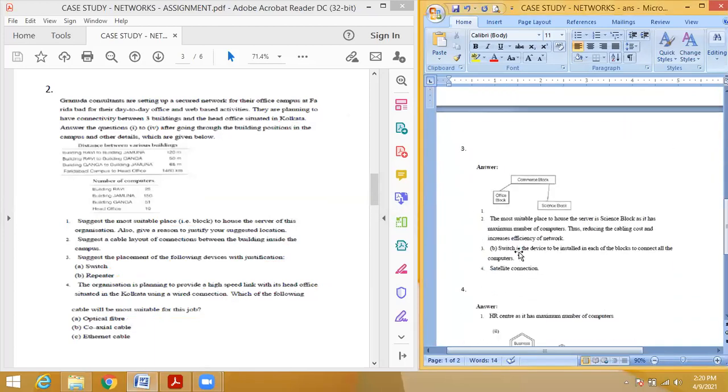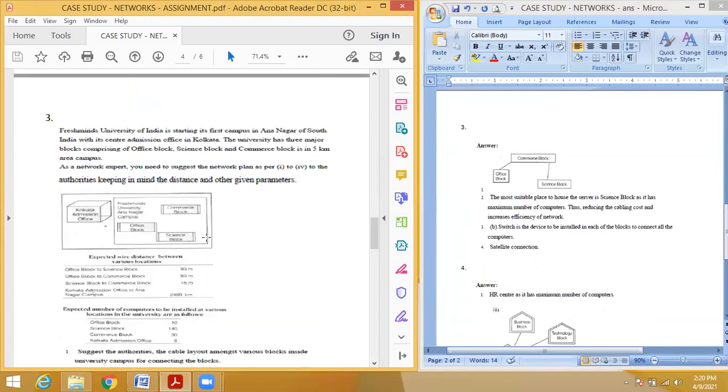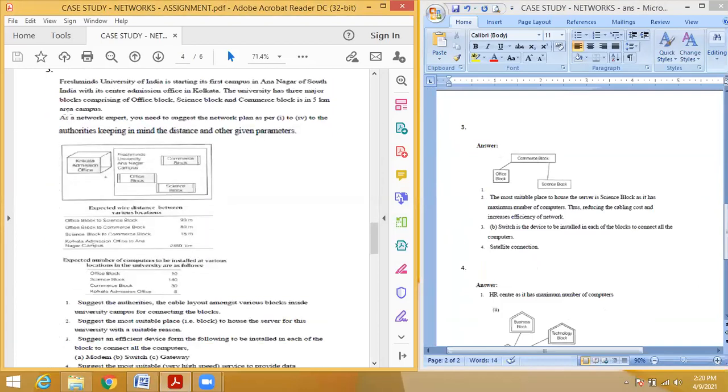Okay. So then third question, we'll discuss the third one. See, this is the third question. So this Fresh Mind University of India is starting its first campus in Anna Nagar of South India, with its center admission office in Kolkata. Okay, so see the diagram. This is located in South India. Okay, that may be anywhere in South India, and the center admission office in Kolkata. Kolkata, that is West India.